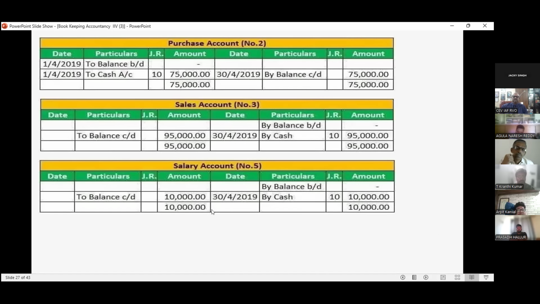All these ledgers are based on the journal entry. Already we have covered that. If we have posted the journal entry, then on the basis of the posted journal entry, we create the ledger. But at present, as per accounting software, first you create the ledger, and from the base of the ledger, we pass the journal entry.